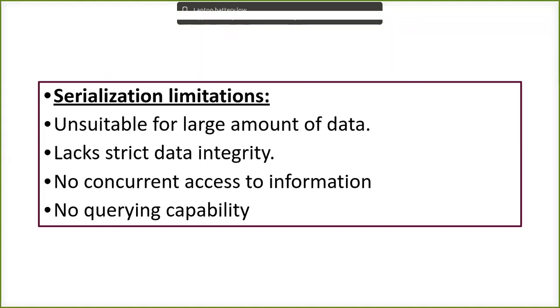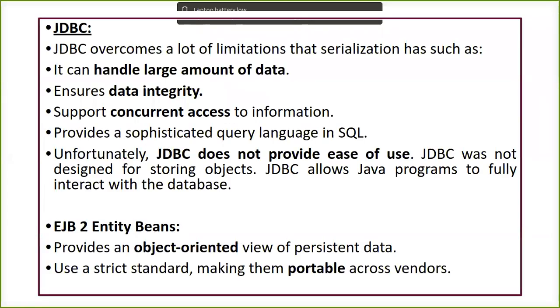capabilities with serialization. All the disadvantages of serialization are overcome by JDBC. Just one thing, it is not going to have full interaction with the database. Another option available to make your data persistent is EJB 2 entity beans, that is, the Java beans which we basically use in our EJB.